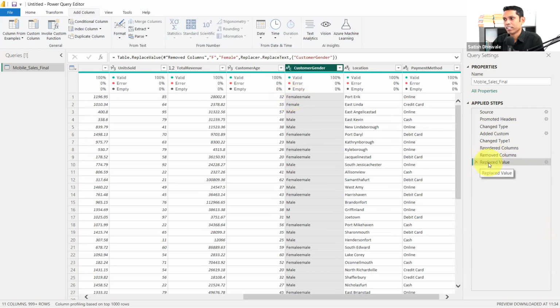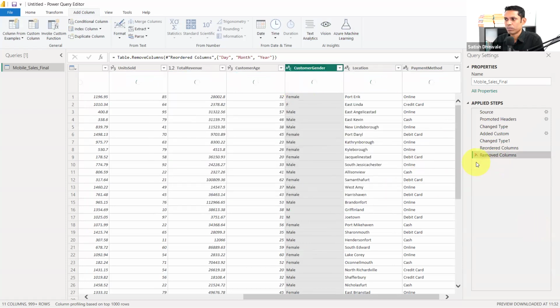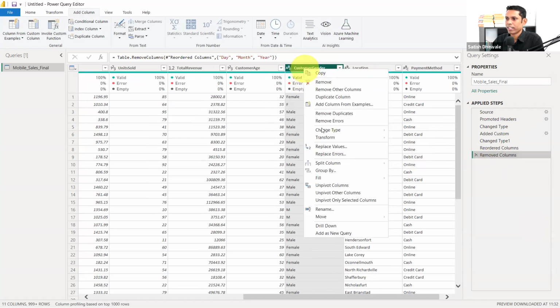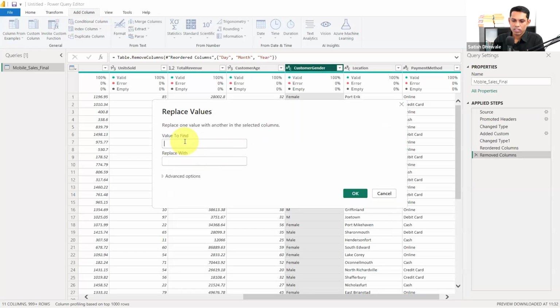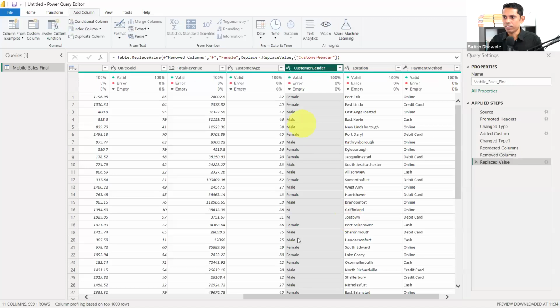So again, let's go back on this step and undo this step, remove this, because we cannot alter it right now. It is already applied there. So instead of that, right click and say replace values and say F. In place of F, type female. Done. Oh, I should not use a capital. I want it this way. Click on match entire cell and we have done it.